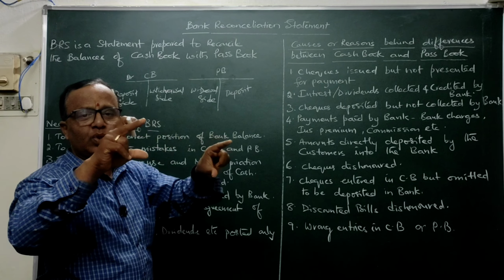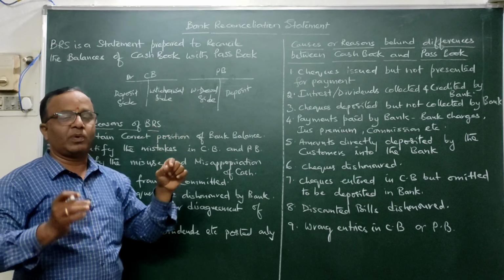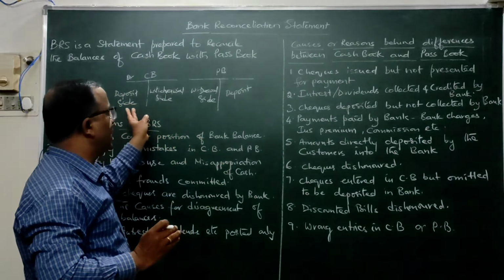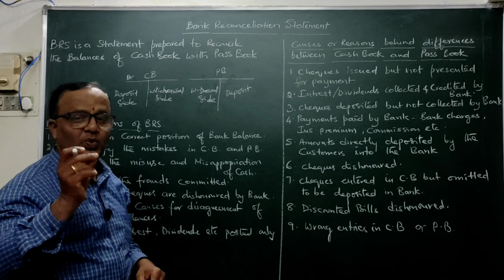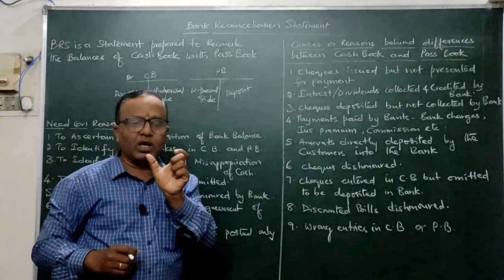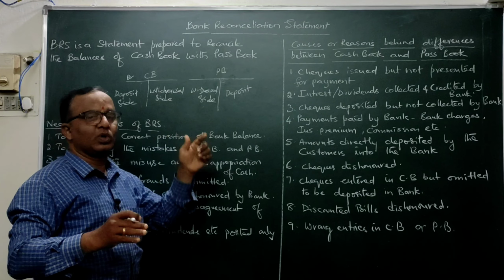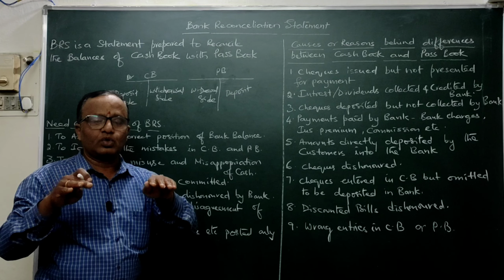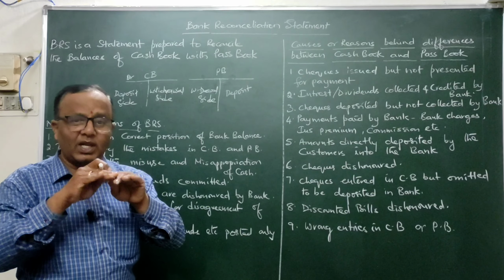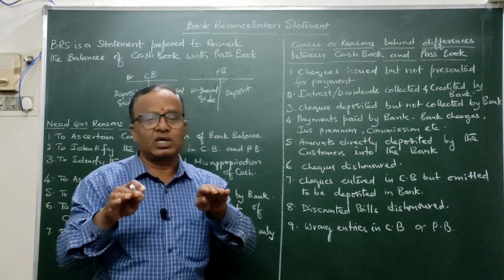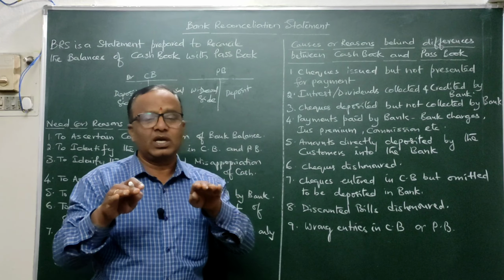See, what does bank reconciliation statement mean? Whenever a transaction takes place with the bank, if every transaction is correctly recorded by both parties, the businessman as well as the banker, then the balance shown by the cash book and the passbook as on a specific date should be exactly equal. But due to various other causes, the balances shown by the cash book and passbook will not tally; they will disagree. So finding out the reasons for the non-agreement of the cash book balance with that of the passbook, and preparing a statement to reconcile these two balances, will be done by preparing the bank reconciliation statement.